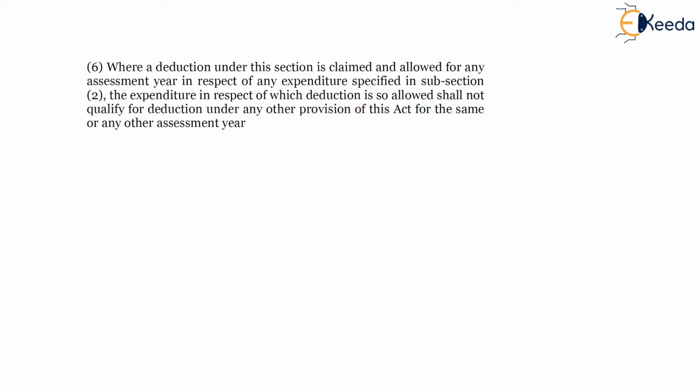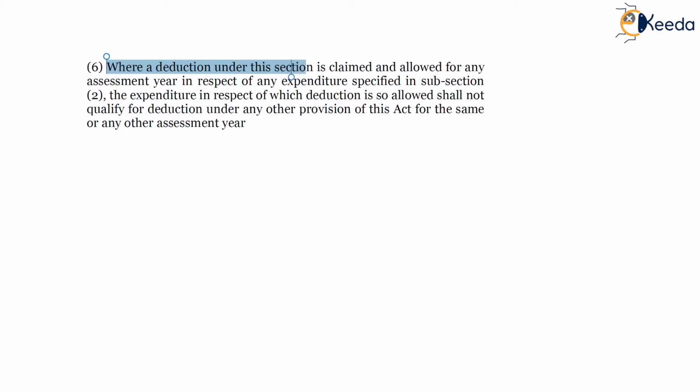Subsection 6 is related to double deduction, wherein deduction taken under Section 35D, the same deduction won't be eligible in any other provisions of the Act. The same deduction won't be eligible in any other assessment year.